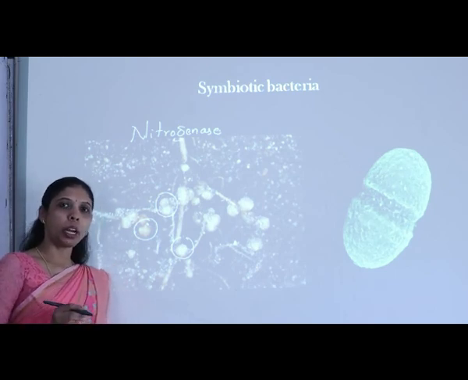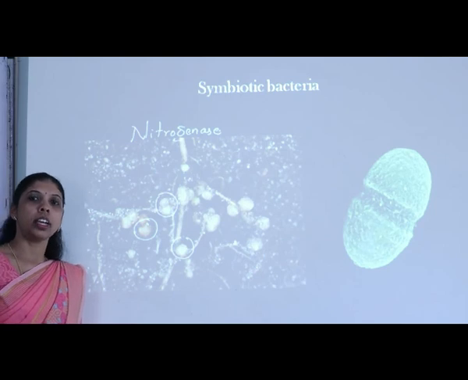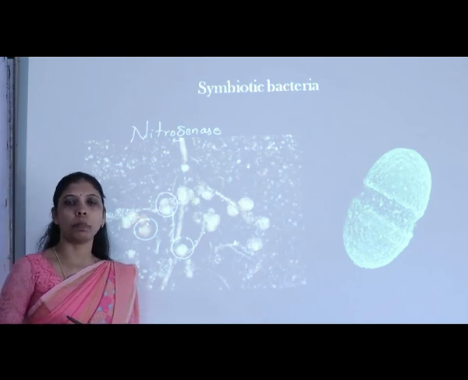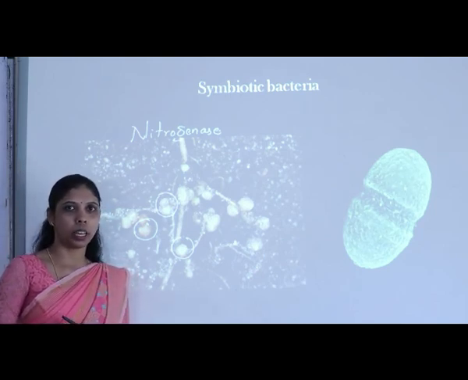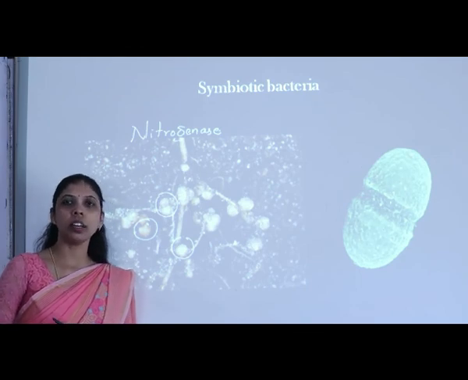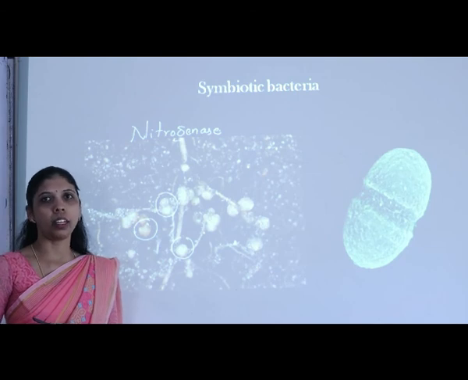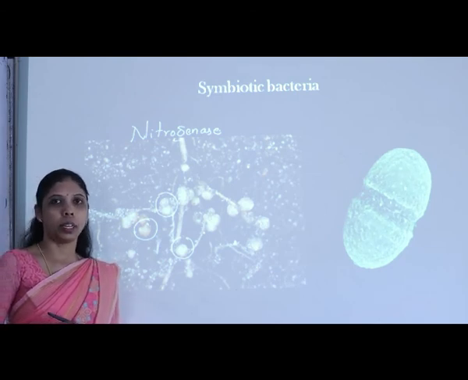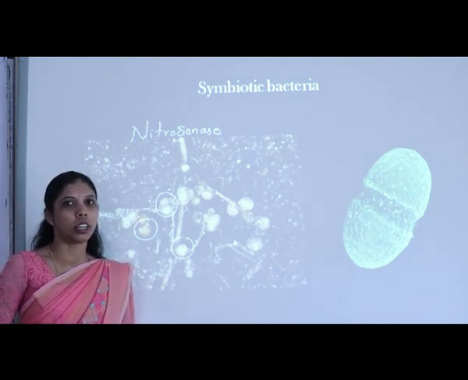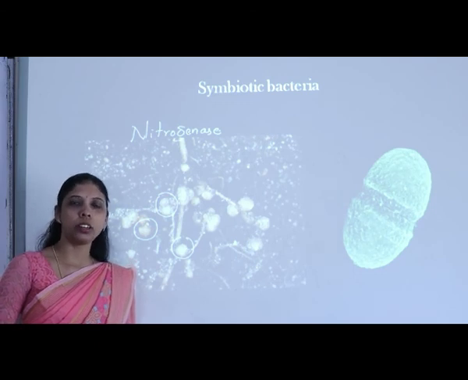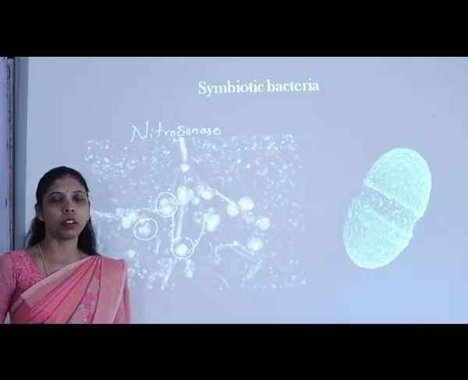In turn, by doing the nitrogen fixation, it is enhancing the growth of the plant also. So this is one type of mutual association in which both the bacteria as well as the root of the plant are benefited equally. So these are the different modes of nutrition, whatever we can observe in case of bacteria.